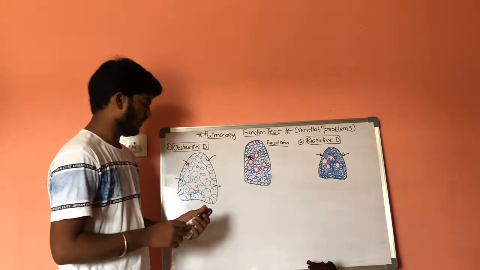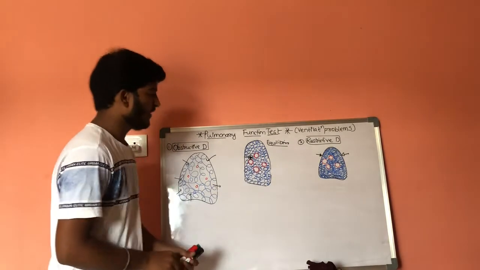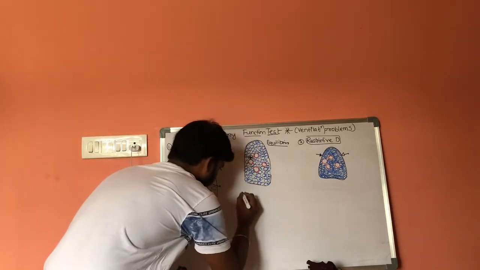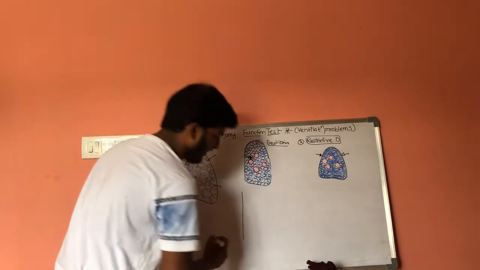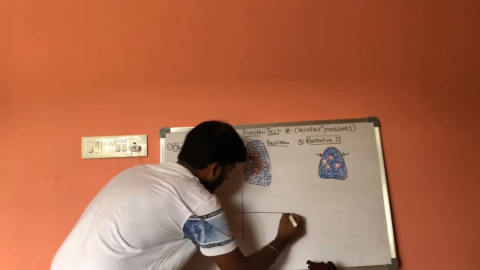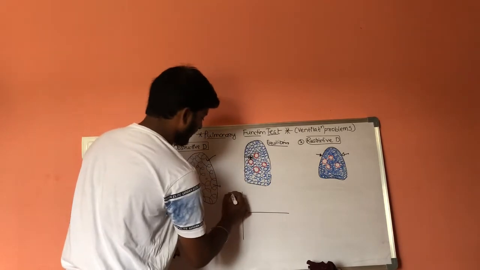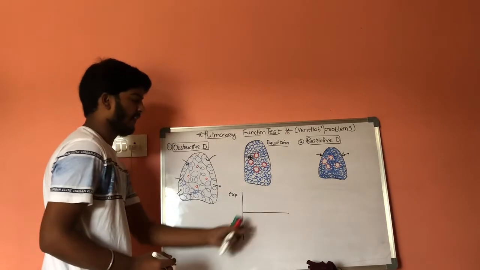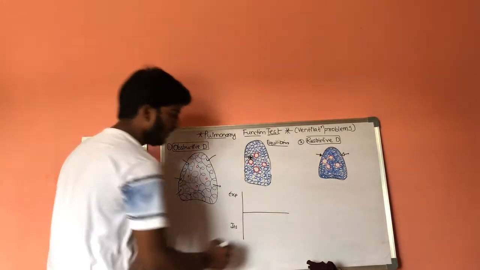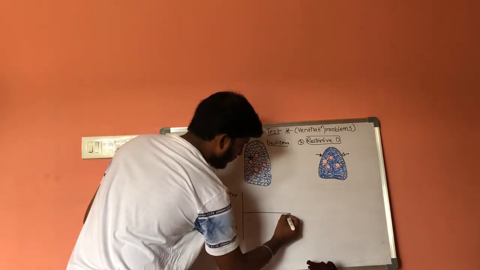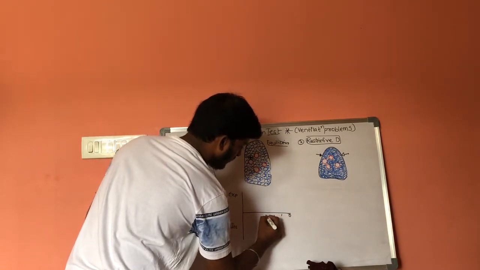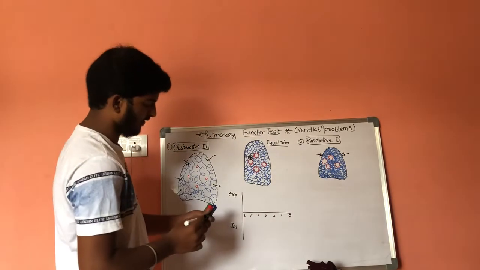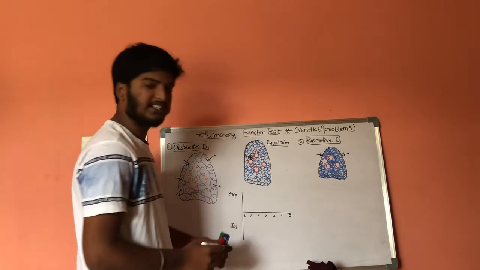Flow of air curve. The graph is flow of air curves under normal conditions. Let us consider under normal conditions. This is expiration and this is inspiration, and here it includes volume, that is 0, 1, 2, 3, 4, 5, 6. It includes 6 liters of air, and it is expiration and it is inspiration.